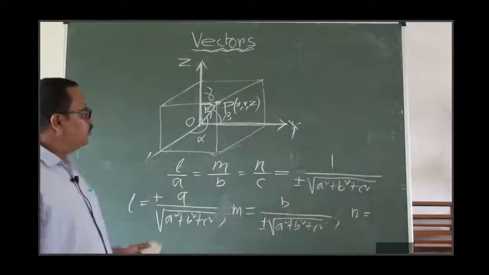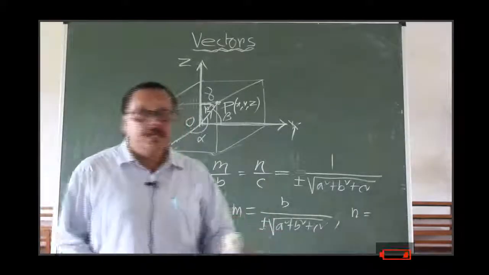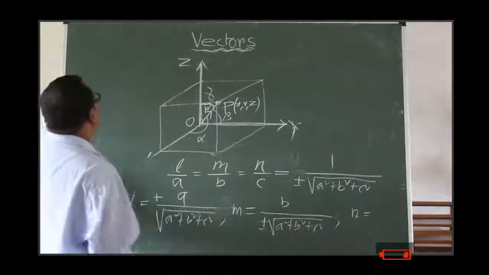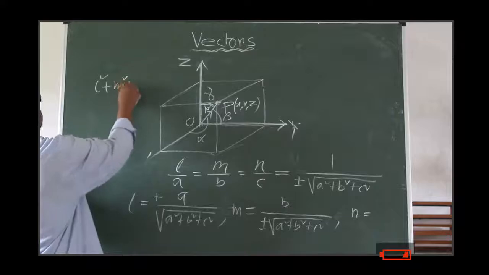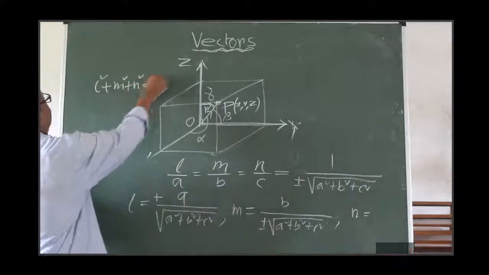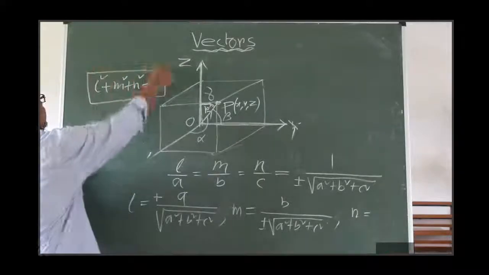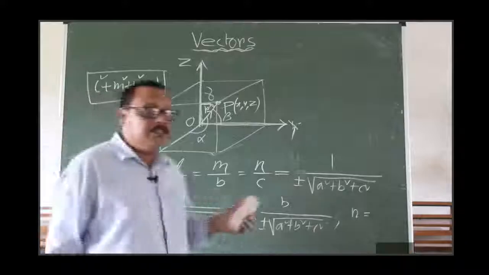So today, after this, in the next class we will first prove this relation, L square plus m square plus n square equals 1. After proving this formula, that is the sum of the square